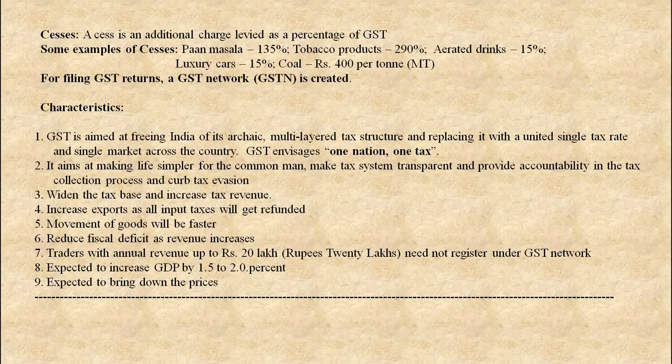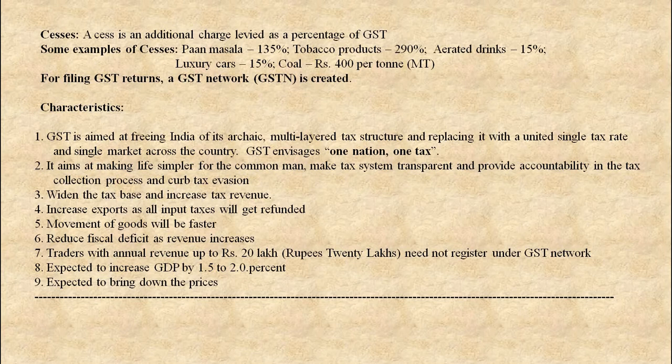It widens the tax base and increases tax revenue. It increases exports as all input taxes will get refunded. Movement of goods will be faster. It reduces fiscal deficit as revenue increases.